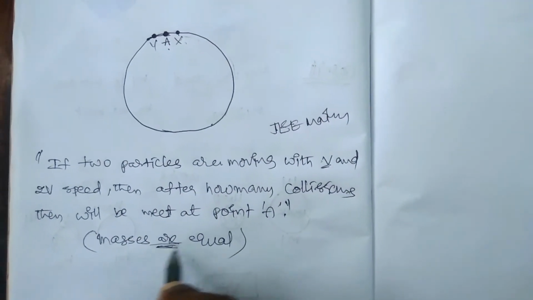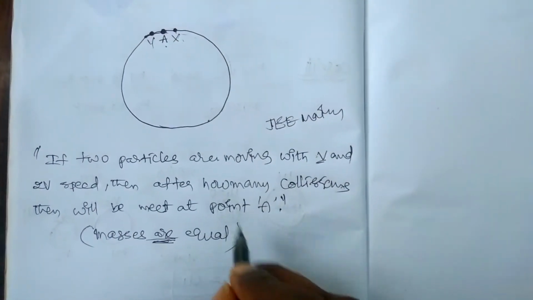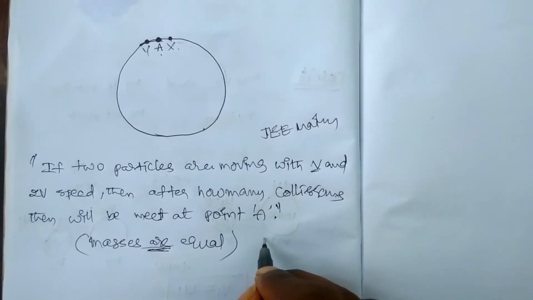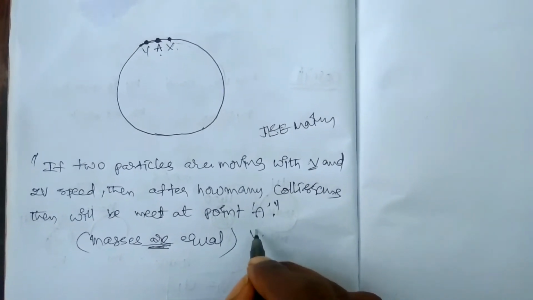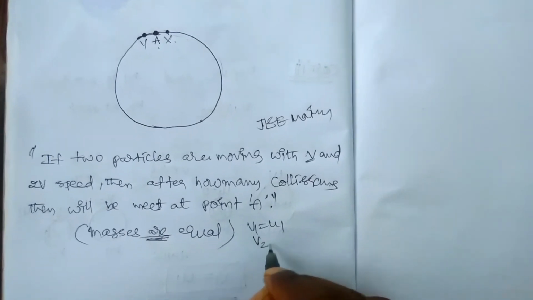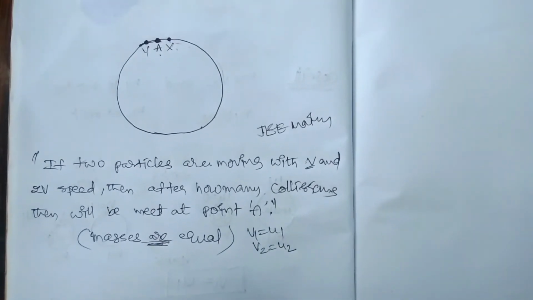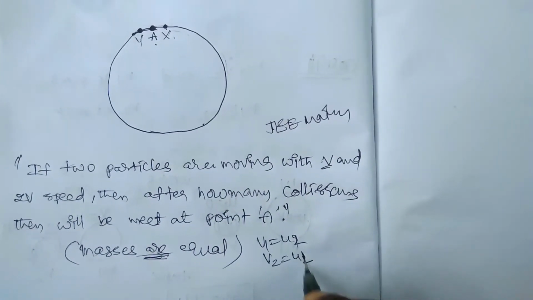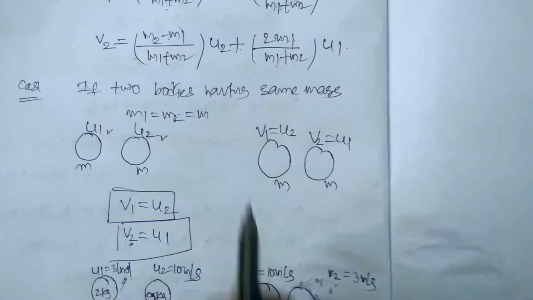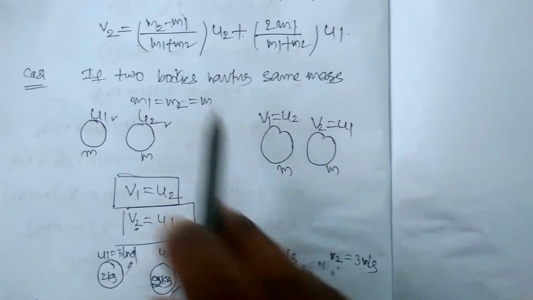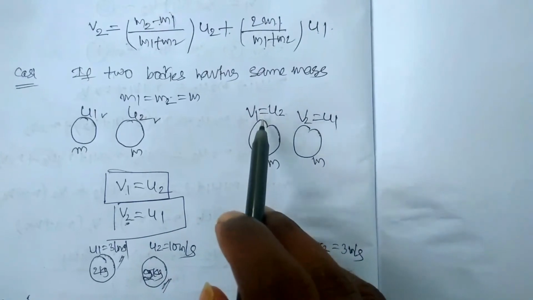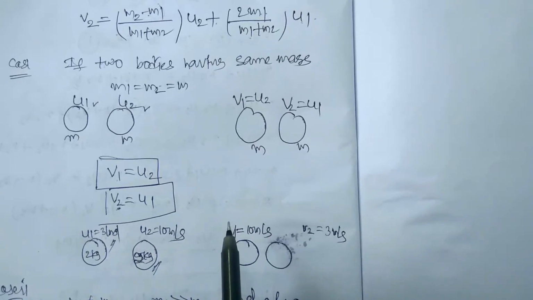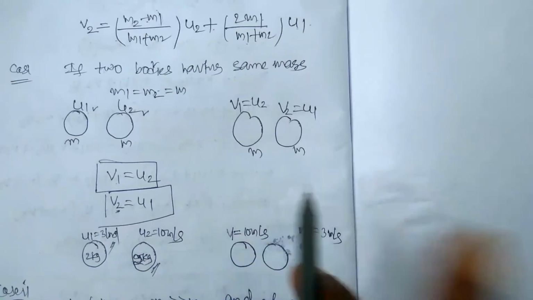Here the point is that the masses are equal. If masses are equal, let it be an elastic collision, and the velocities are exchanged. We already saw this in the first case. Sorry, v1 is equal to u2 and v2 is equal to u1. If two bodies have the same mass, then v1 is equal to u2, v2 is equal to u1. The velocities are exchanged. From this we have to solve that question.